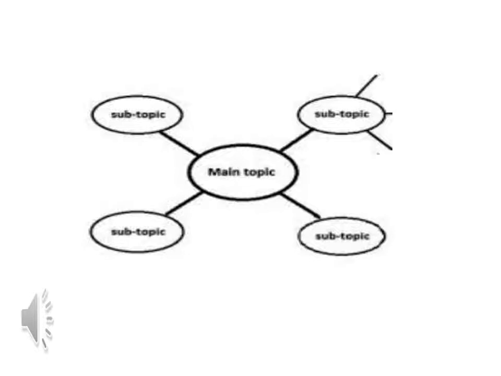Dear students, look at the example. We write the main idea in the center. After that, the subtopics. In the main idea we will write types of transportation. In the first sub idea we will write car. In the second, buses. In the third, bike. In the fourth, trucks or trains.